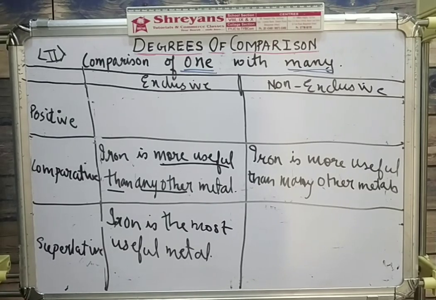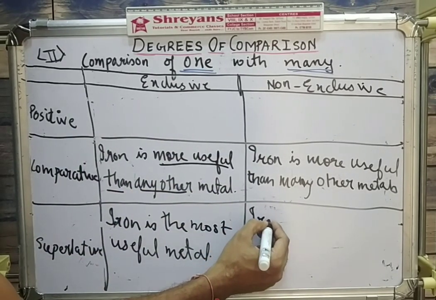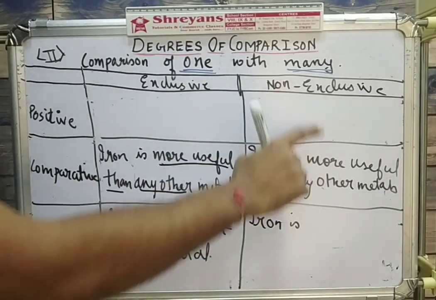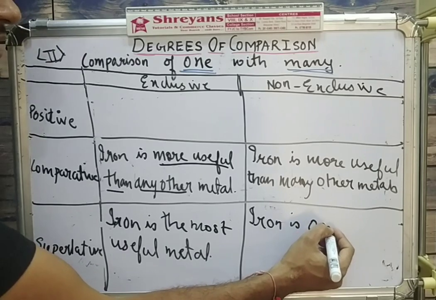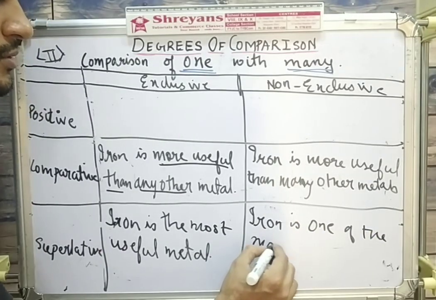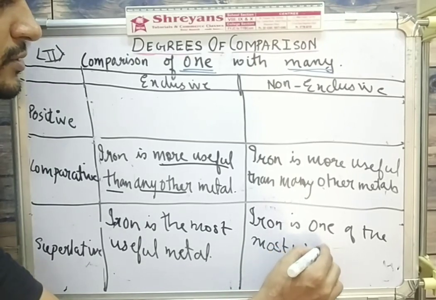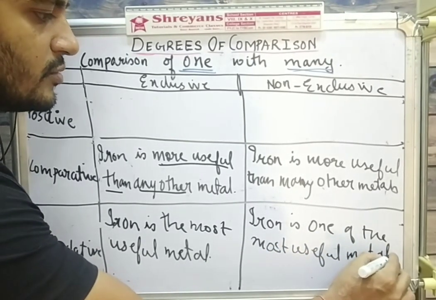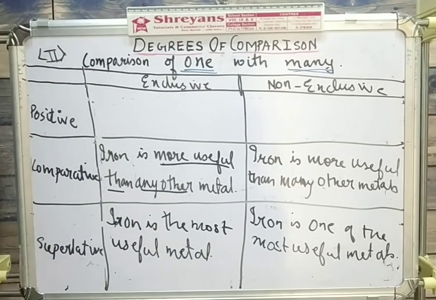So let's talk about now the non-exclusive comparison. Again, you will start with iron only. Is only. Superlative का ट्रेडमार्क क्या है? The dash. But non exclusive है तो the dash के पहले one of आएगा. So one of the dash आएगा. So iron is one of the most useful metals. Metals. Iron is the most useful metal.